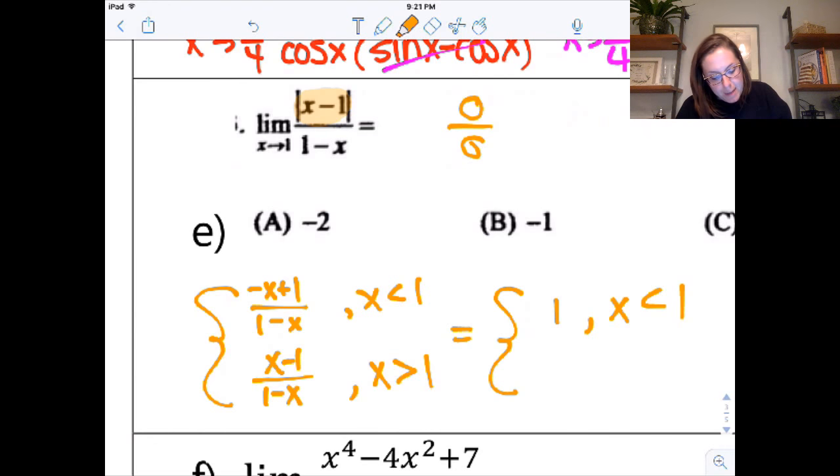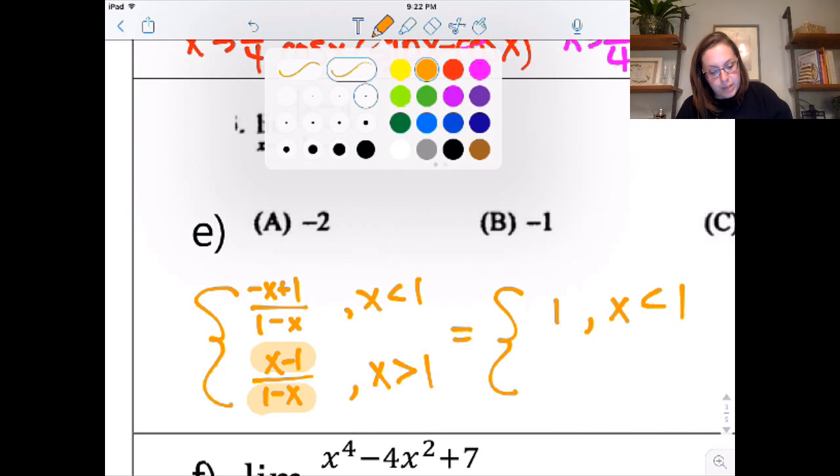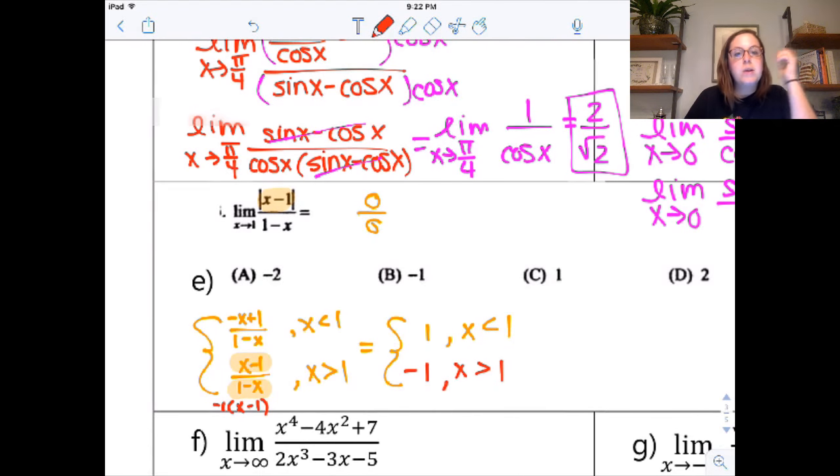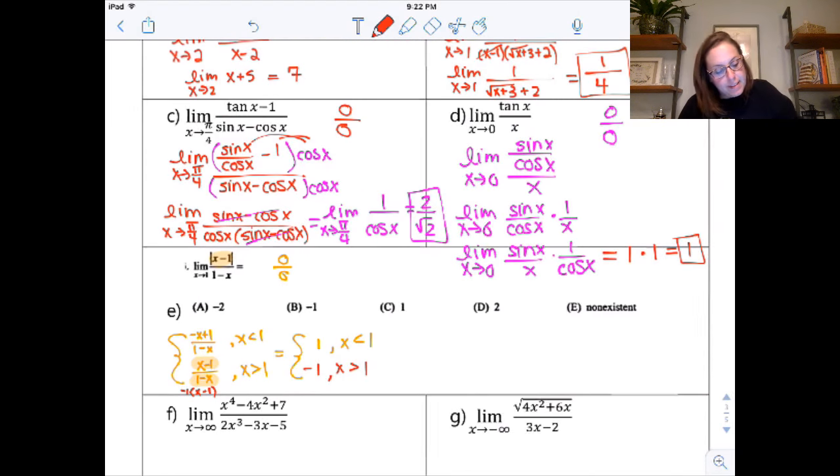In the denominator, these are the opposite of each other. So what you could actually do here is factor out a negative 1 and make that x minus 1, and then they could cancel. So this is just negative 1 when x is greater than 1. So what is the limit as x approaches 1? Well, my limit from the left is positive 1. My limit from the right is negative 1. And so that limit is non-existent. If this was a free response, you would be writing out that information.